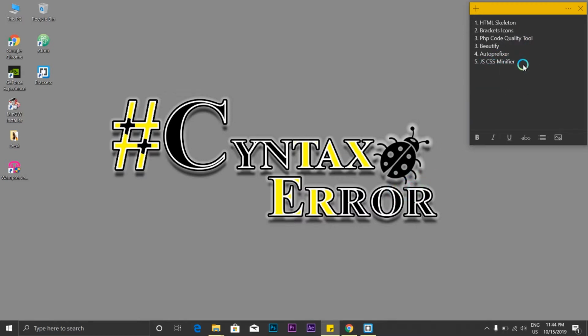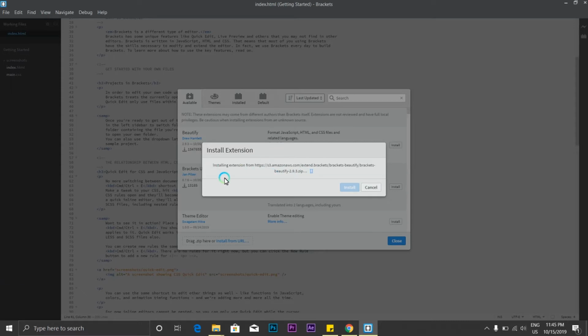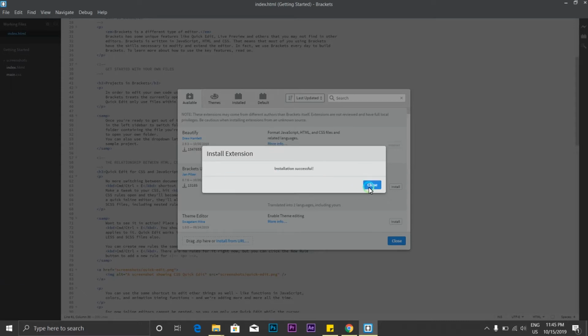Beautify to keep your code beautiful, Autoprefixer, and there are many to choose from. Whichever you like, you can download and install, and uninstall. It's a very easy process. Play around with things, get to know things.